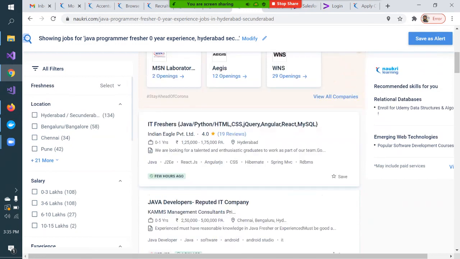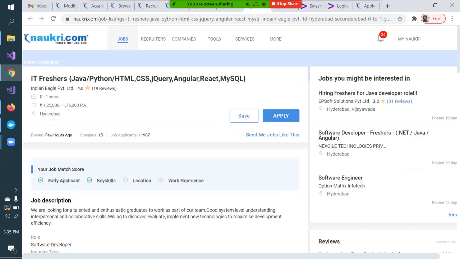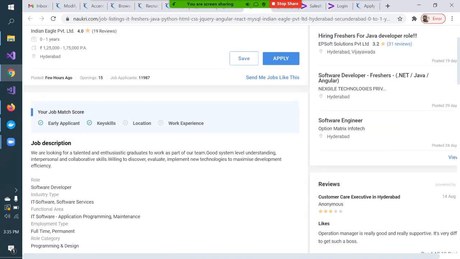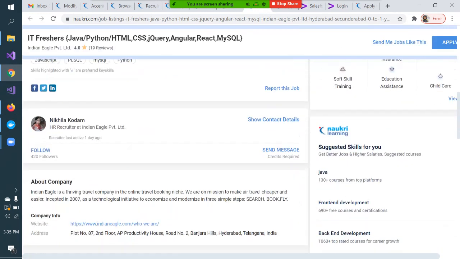See, IT fresher, Python, React, this is a job. Here they are telling that package will be something around 1.25 to 1.75. So if I go ahead, few hours ago this person has submitted a job. You should always search which company this is. Okay, this is HR, right? So you should follow this HR.